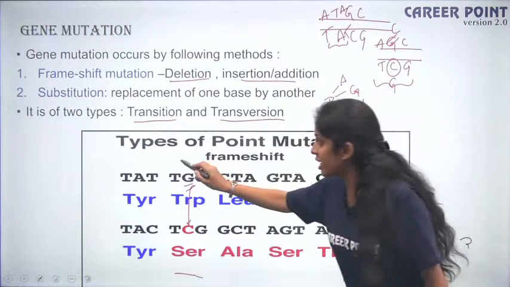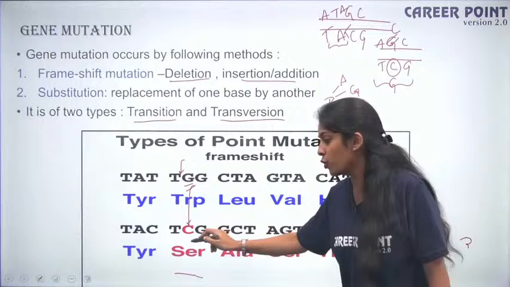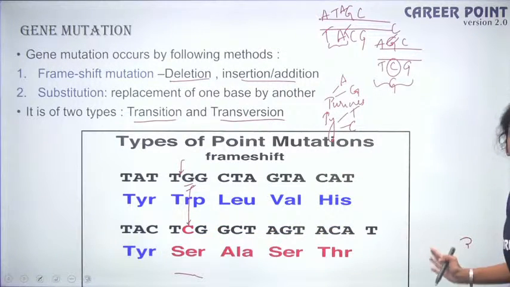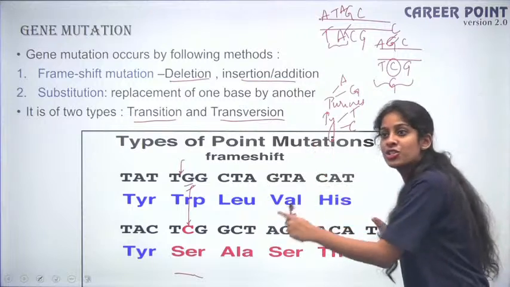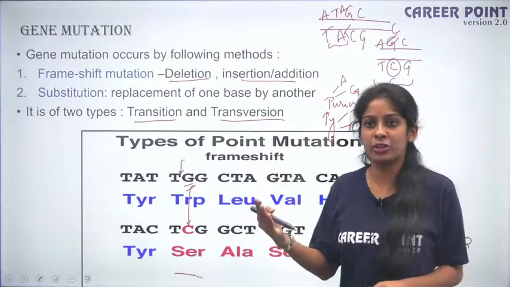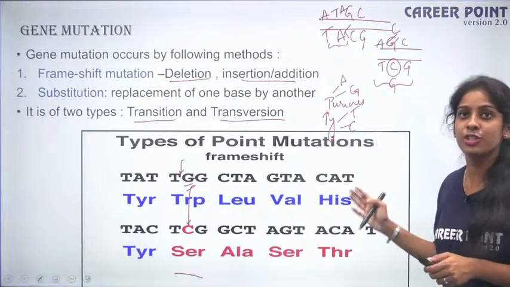So it is getting inserted here. So it is not getting substituted, it's getting inserted. So if you insert a C here, if a new base pair is inserted, it changes your entire reading frame, meaning your entire gene codes for a different protein or an unwanted protein. Hence it will be reflected on your phenotype. So this is what mutation is all about. So this is specifically gene mutation.